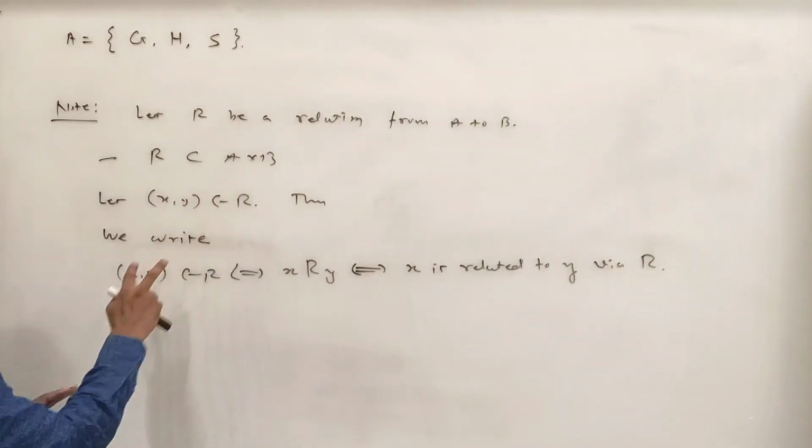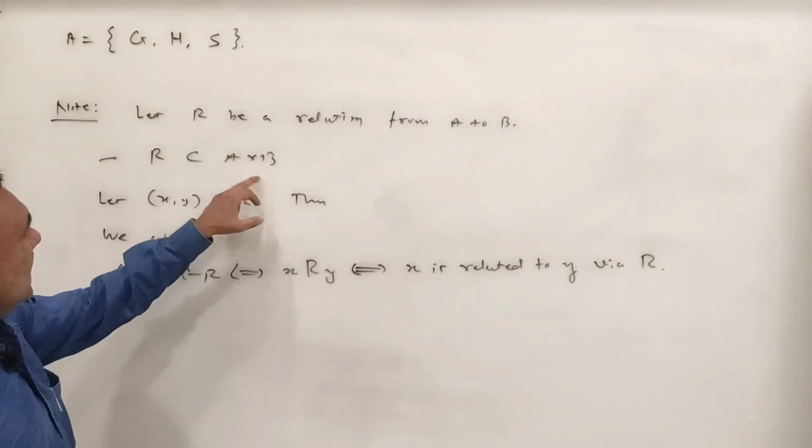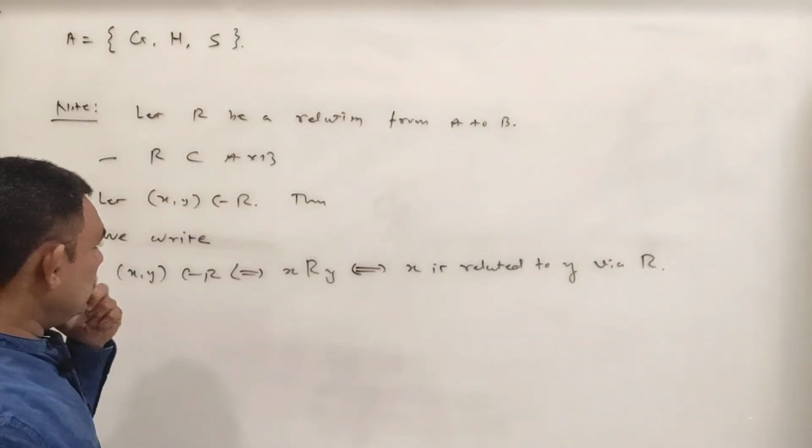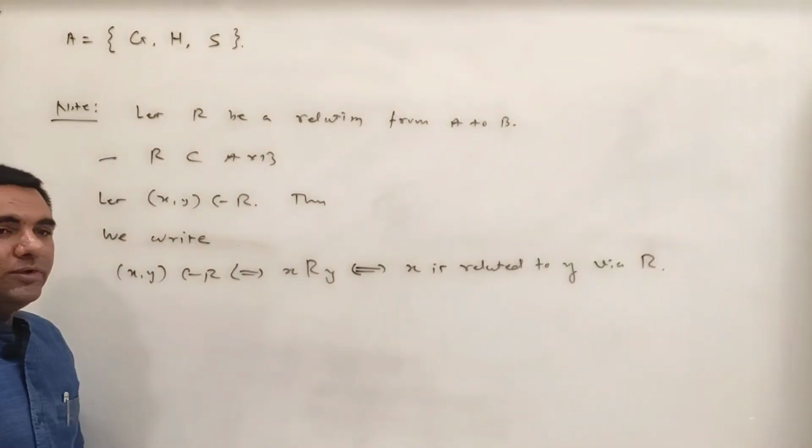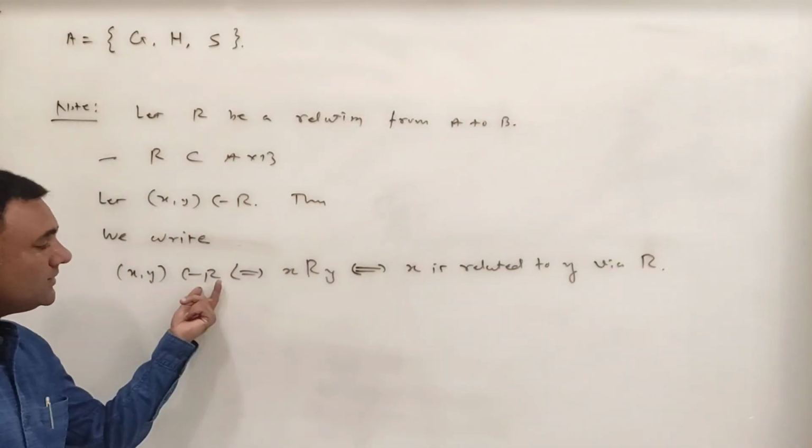Means A cross B का जो element है (X, Y), उसका R में selection हुआ है, और जो कोई element R में से आ रहा है, means R is the relation from A to B, then X and Y are related via this relation.